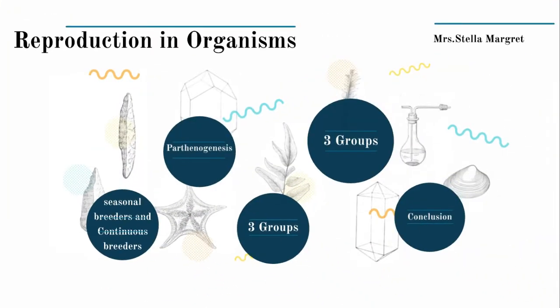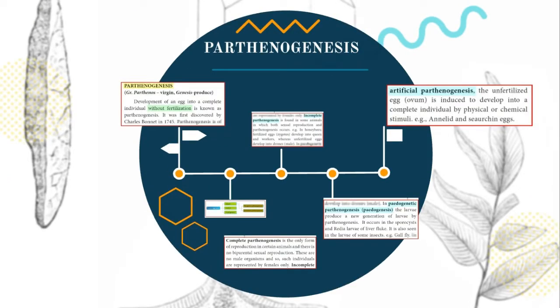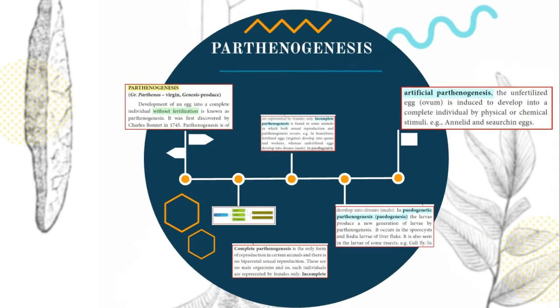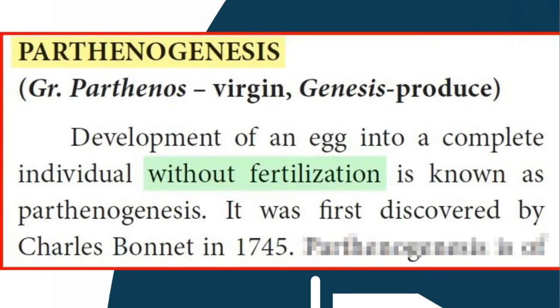Next, parthenogenesis. So far we have seen sexual reproduction. Now I want to teach about parthenogenesis. What is parthenogenesis? Children, without fertilization, the egg develops into a complete organism. What is sexual reproduction? You know it.